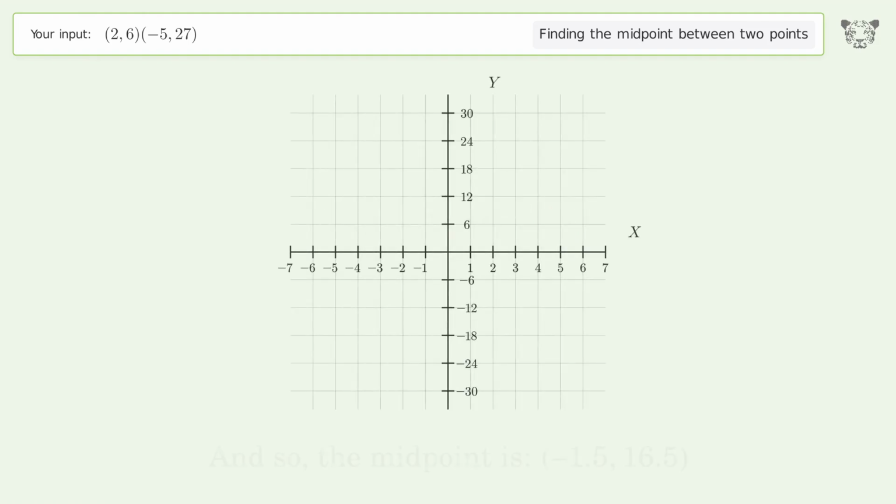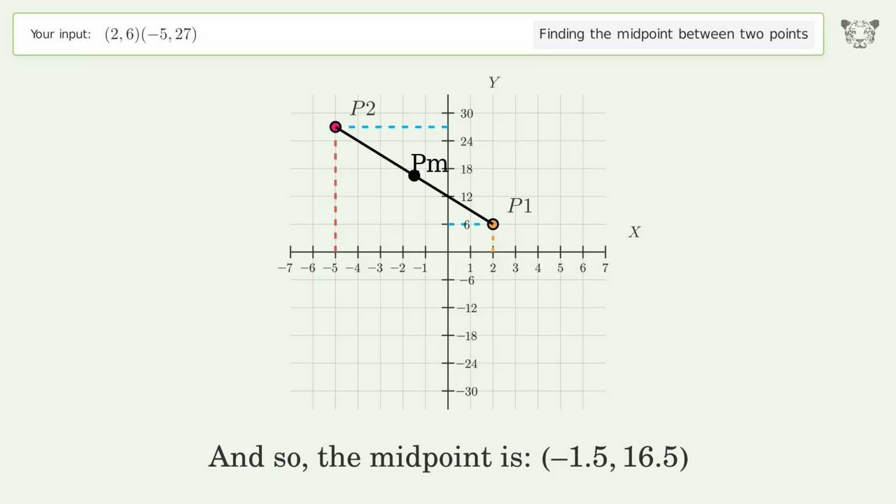And so, the midpoint is negative 1.5, 16.5.